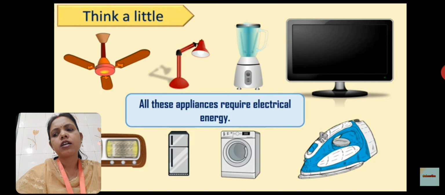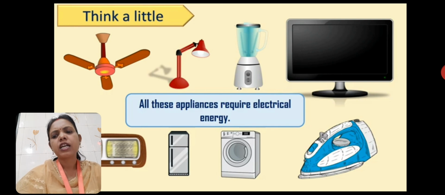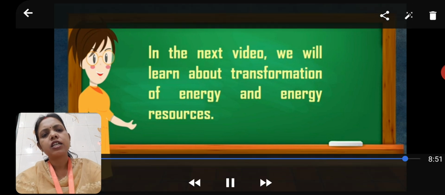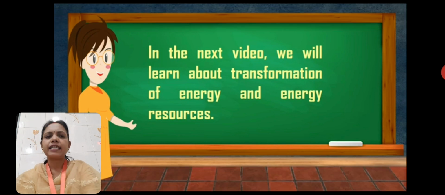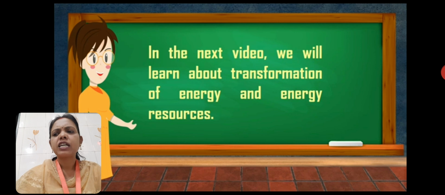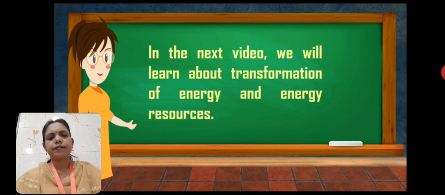The electric lamp, fan and all the appliances work by electricity only. These appliances convert electrical energy into light energy, sound energy, mechanical energy, heat energy. This energy can be transmitted from one place to another with the help of wire.